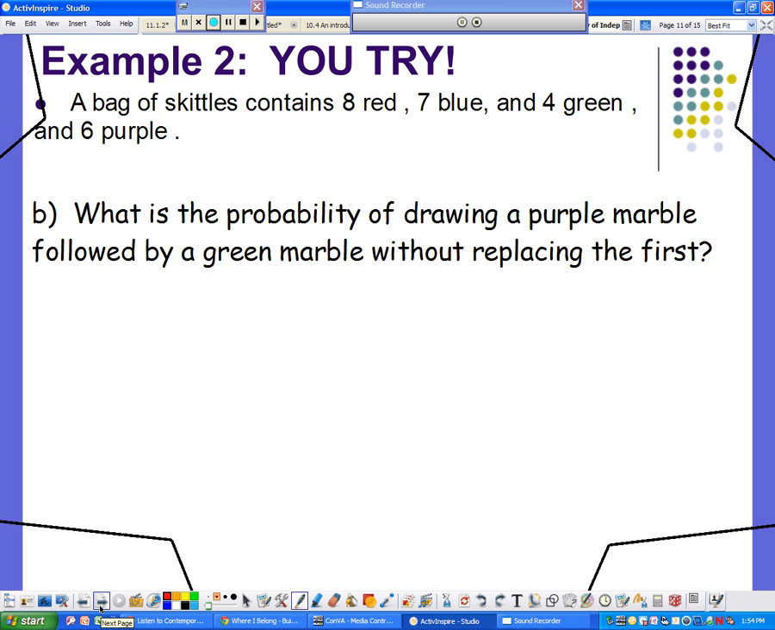So go ahead and do part B. Part B says we've got the same Skittles in the bag, but this time we're going to pull out a purple Skittle followed by a green one, and we're not going to replace the first one.